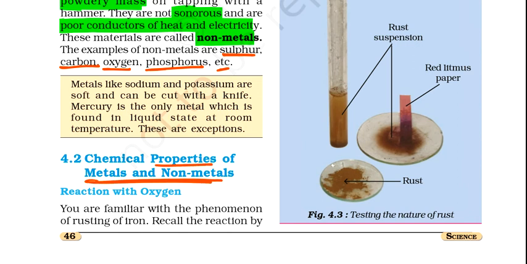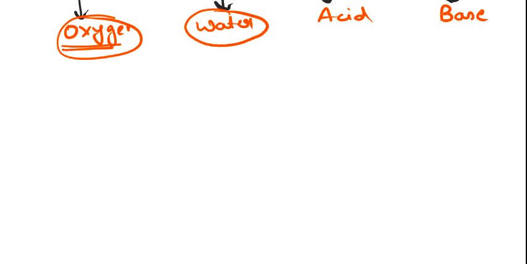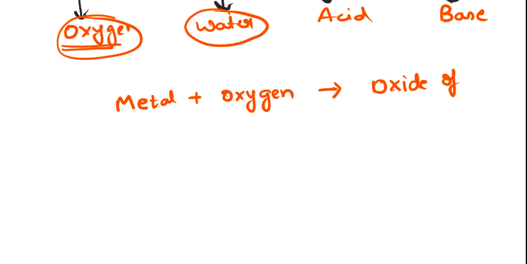What we will see is, after we mix oxygen with the metal, what observation we get, or when we mix non-metal with oxygen, what observation we get. That is important. Clear? So for oxygen, please write it down, so it will be easy for you. When you combine metal with oxygen, you will get the oxide of that metal.